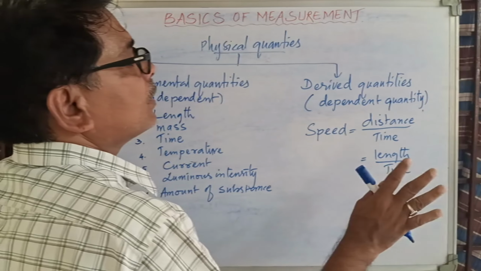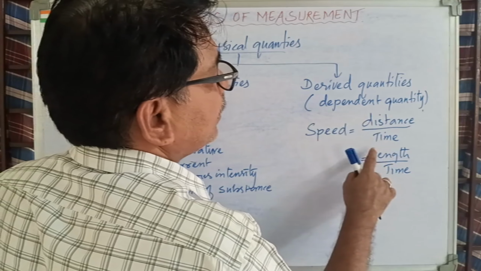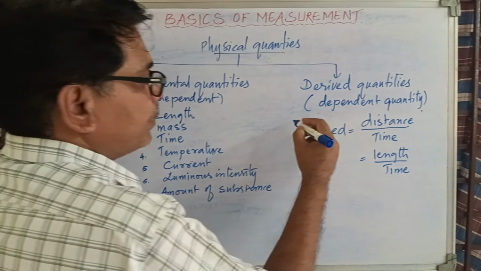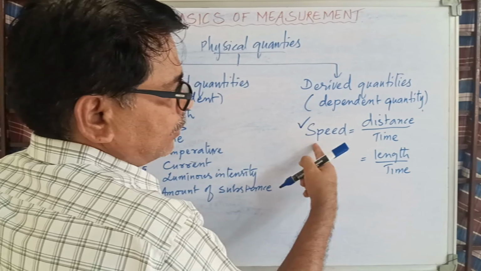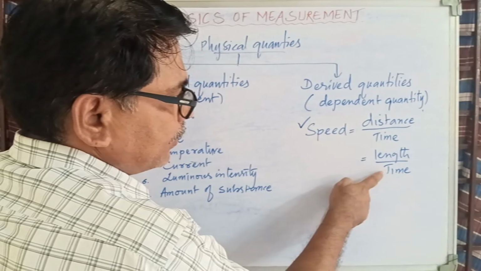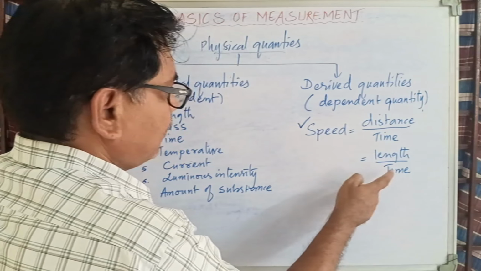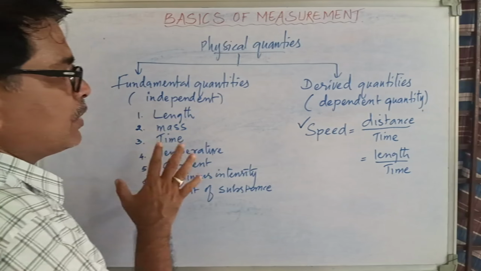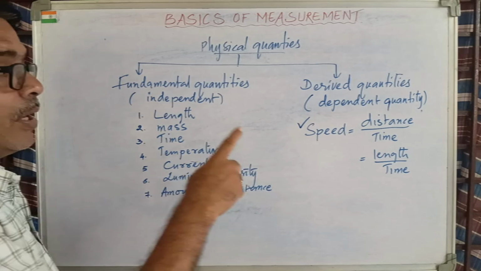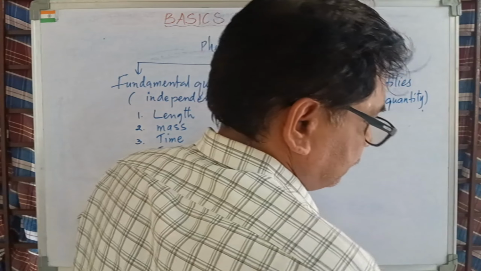So anyhow, that is another category. But see, speed is equal to distance by time. Distance is nothing but length by time. Where do you find this length and time? Here. That is why speed is a derived quantity. You don't find speed here. But you find length and time. Therefore, to design speed, you are depending upon length and time. Where do you find these two? Here. These are just 7 in number. Other things are called derived quantities.